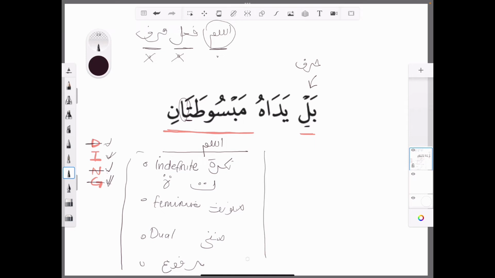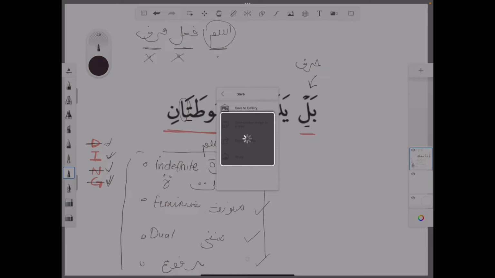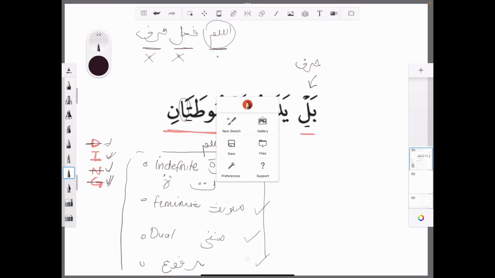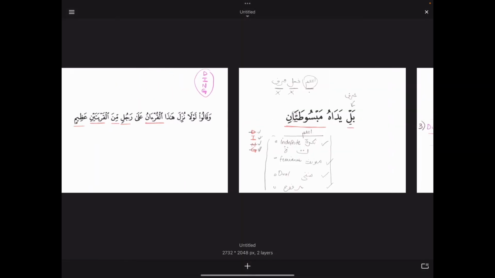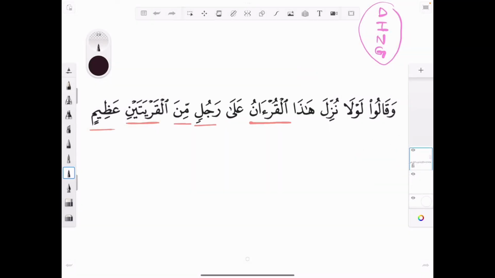We've identified whether it's definite or indefinite. We've identified its gender. We've identified whether it's singular, plural, or dual. And we've also identified its state, whether it's marfu, mansub, majroor. Right? So let me give you another example just to make this a little bit more clear. So let's pick this one from the Quran. وقالوا لولا نزل هذا القرآن على رجل من القريتين عظيم.